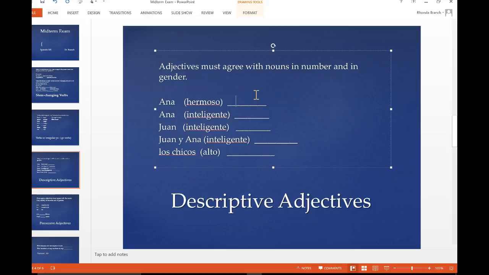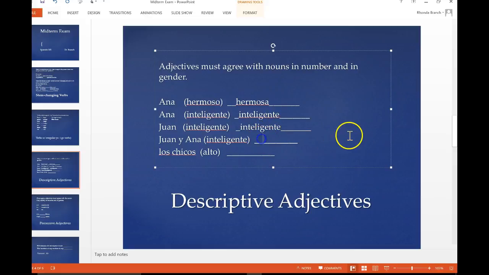So if we're speaking of Anna and we want to say that she's beautiful, we notice that that word actually ends with an O. But she's a female, so we need to change that O to an A. Now for the next one, we're saying that she's intelligent. Inteligente. You're going to leave it as inteligente because we cannot change E's. It can be a male or female.